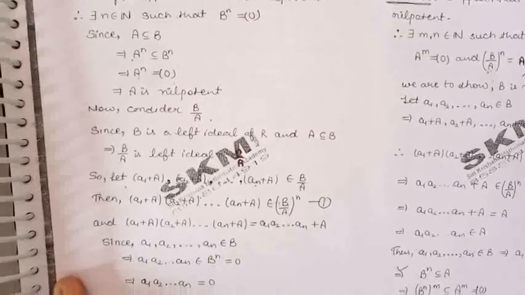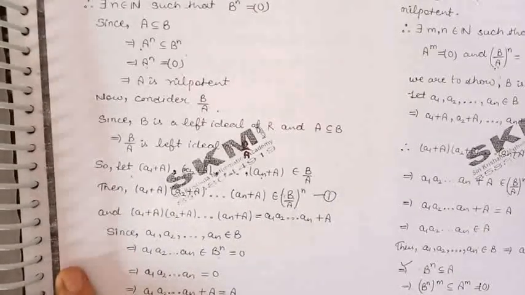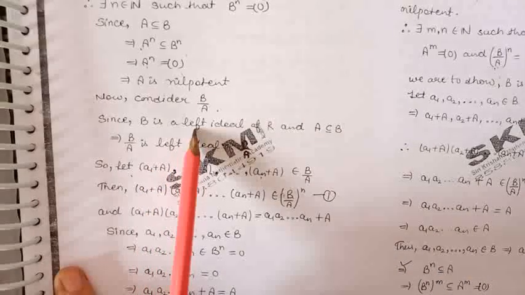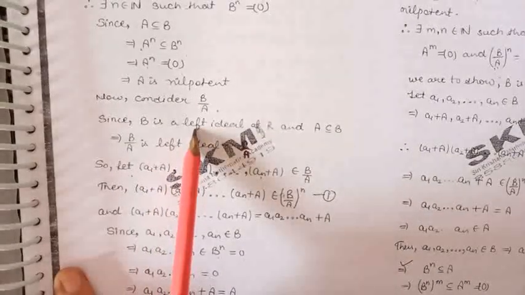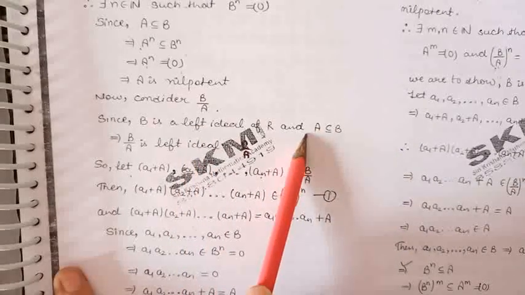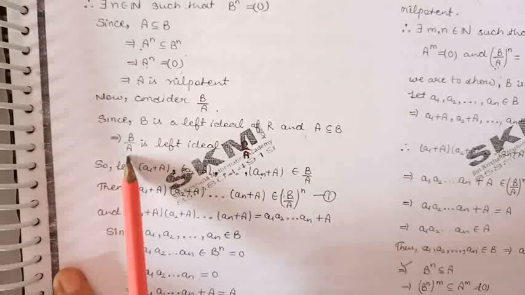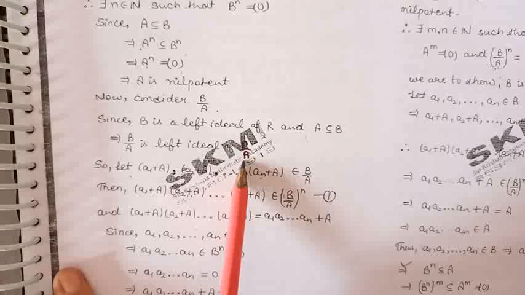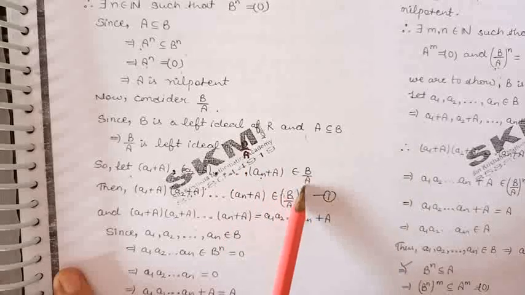Now let us prove B/A is nilpotent. Because B is a left ideal of the ring R and A is contained in B, we can say that B/A is a left ideal of the ring R/A. Let us take elements from B/A.